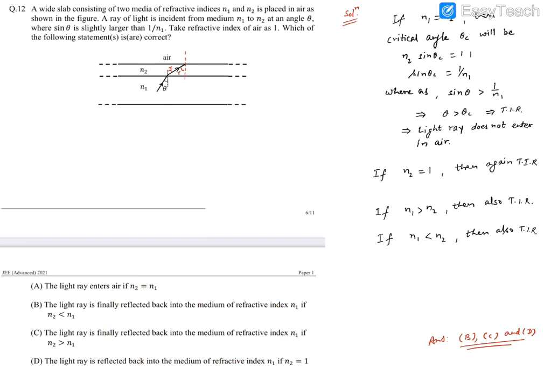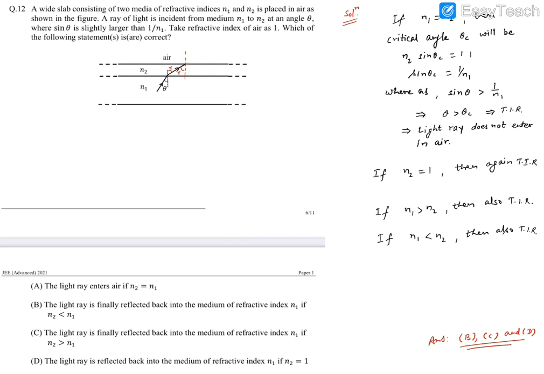So let's say this light ray goes into the medium of N2 and it makes angle R. So this R will be the refracted as well as the incident angle. Then we need to check whether it goes to air or returns back or what happens over here.